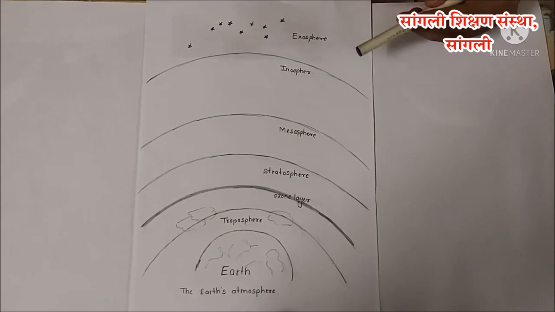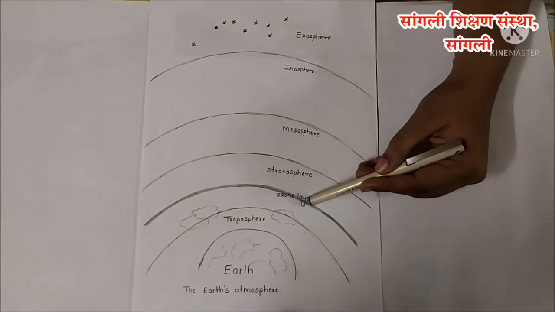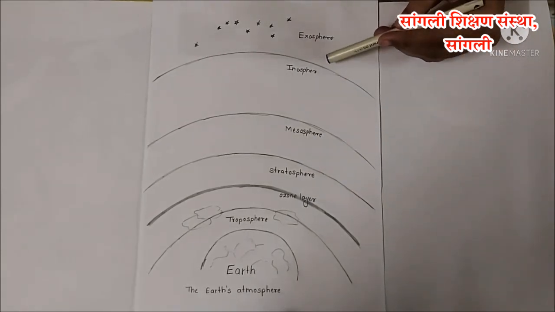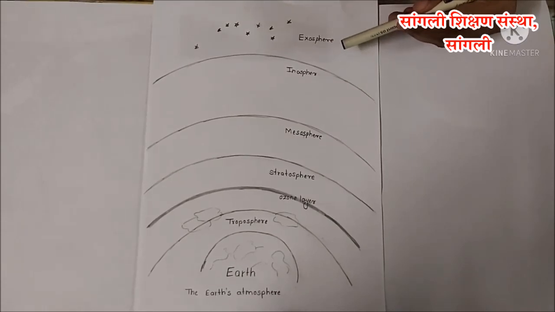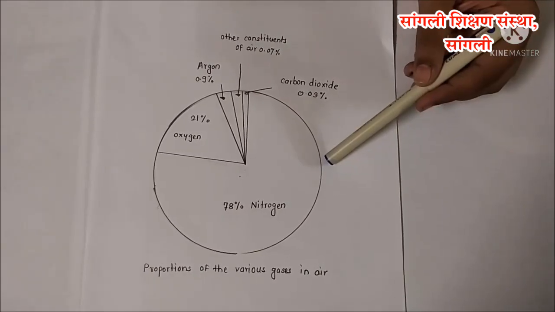The amount of gases in the air is greatest near the surface and decreases as we go higher and higher from the surface. That is, air becomes rare at higher altitudes. The air in the atmosphere around the earth contains nitrogen, oxygen, carbon dioxide, inert gases, nitrogen dioxide, sulfur dioxide, water vapor and dust particles. Look at this picture.